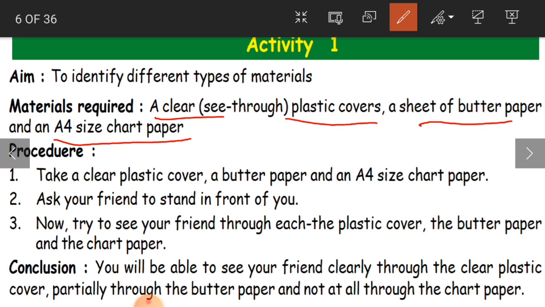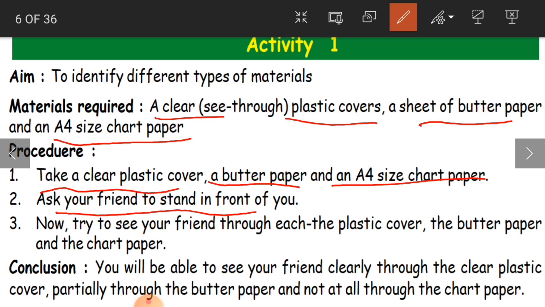And chart paper, how will be the quality, children? It is thick paper. Okay, so you are taking three materials. What is that? A clear plastic cover, a sheet of butter paper. You can also call this butter paper trans paper. We call it by that name also. And an A4 size chart paper. Now what you have to do? You have to take a clear plastic cover, butter paper and A4 size chart paper.